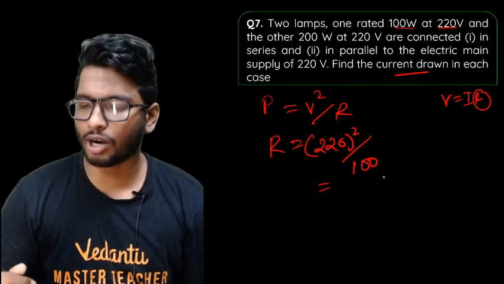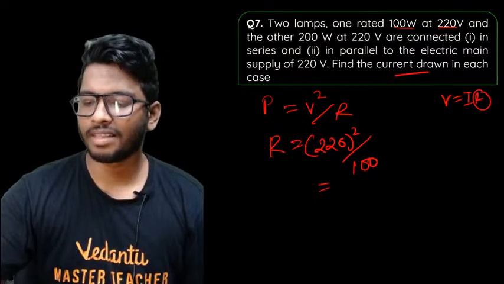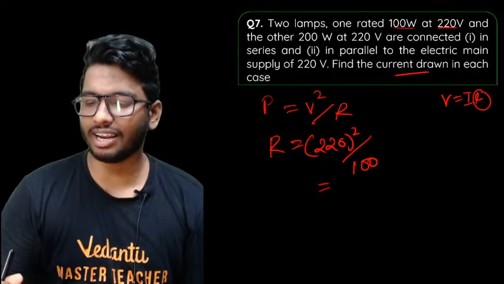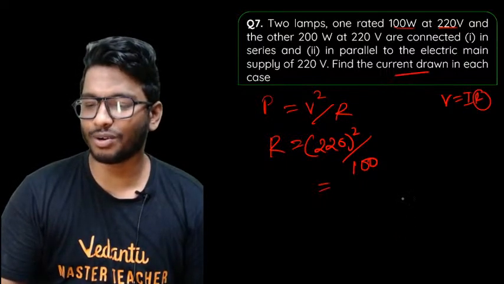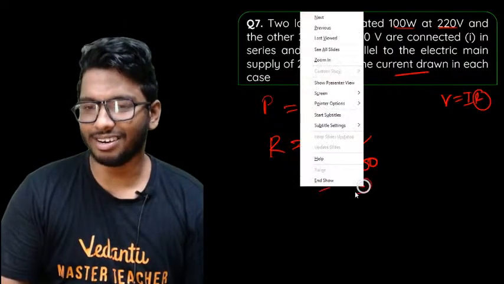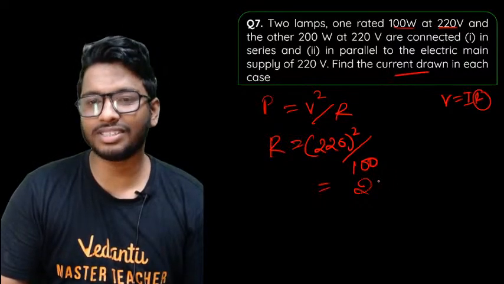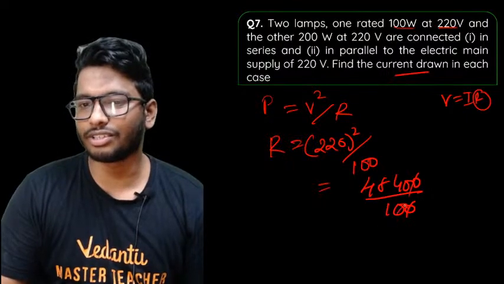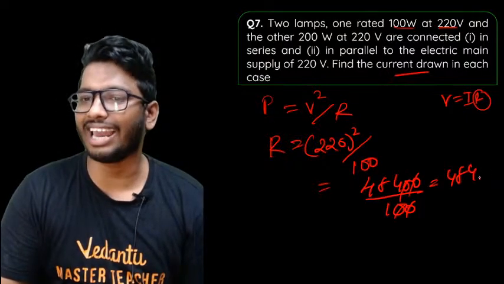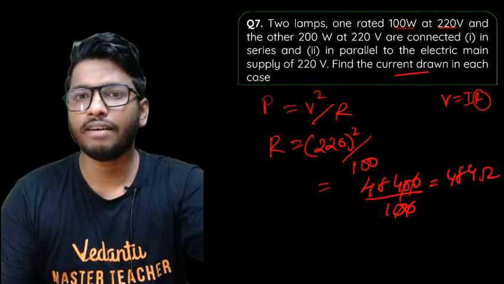Quickly, people in the chat box, what is 220 square? How much are you going to get if you multiply 220 by 220? Nobody's answering now. Hey, what is happening? Distracted. 48400. All right, 48400 divided by 100. 0 cancelled, so you'll get 484 ohms. So that is the resistance for the first one.